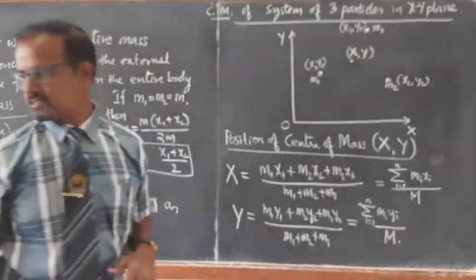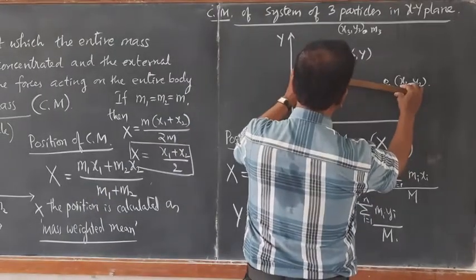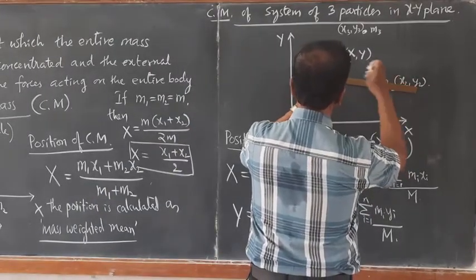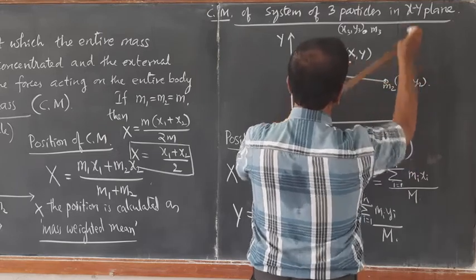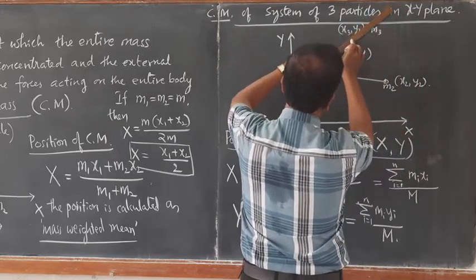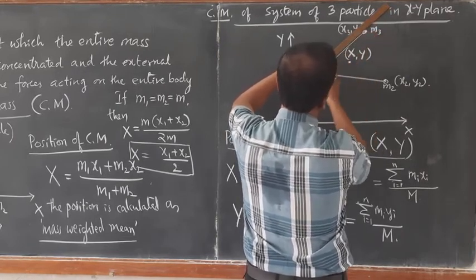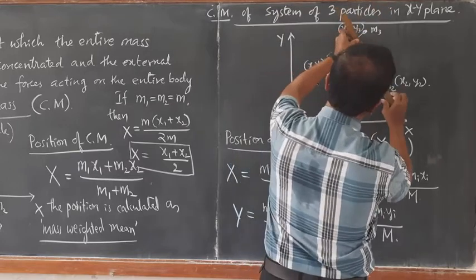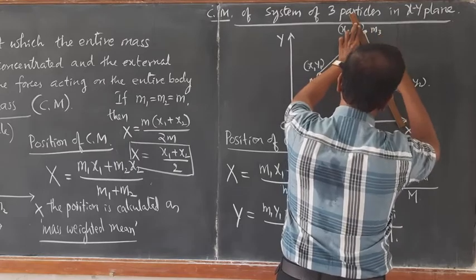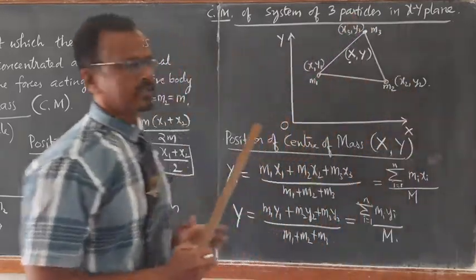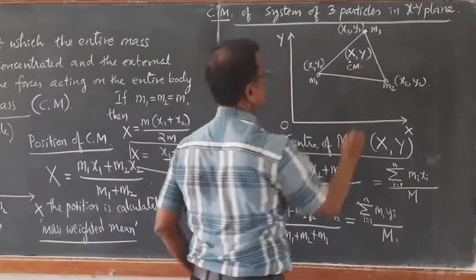If you look at this and draw a triangle by joining the lines between the 3 points, you will get a triangle. You can see now that this center of mass becomes the centroid.